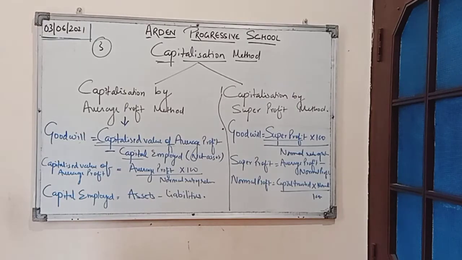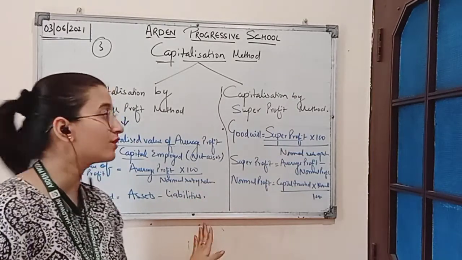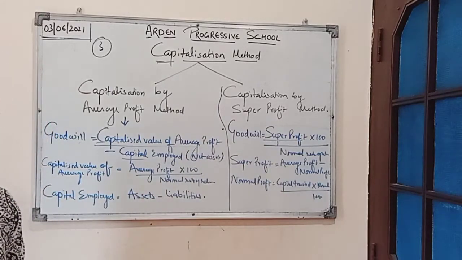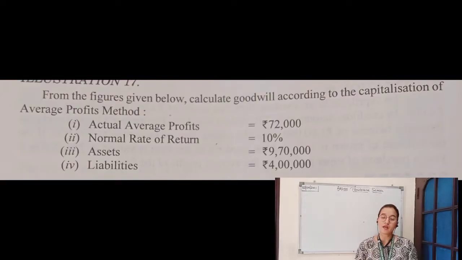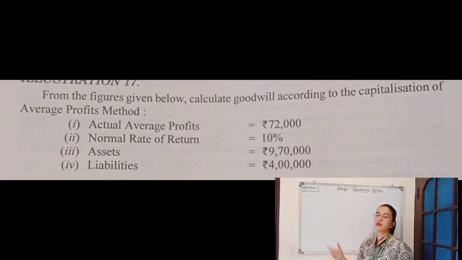So we have discussed the formula for calculation of valuation of goodwill in both the ways. So we will solve one numerical question based on the capitalization method. There also first we will be discussing capitalization by average profit method. The question here is, from the figures given below, calculate goodwill according to the capitalization of average profit method.